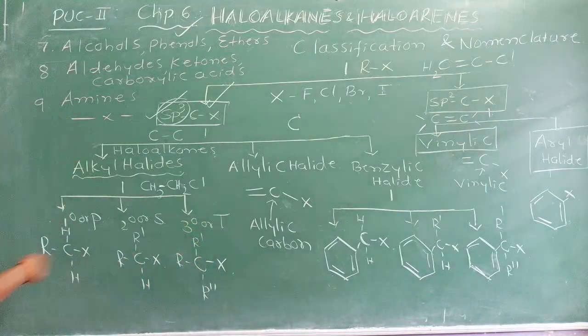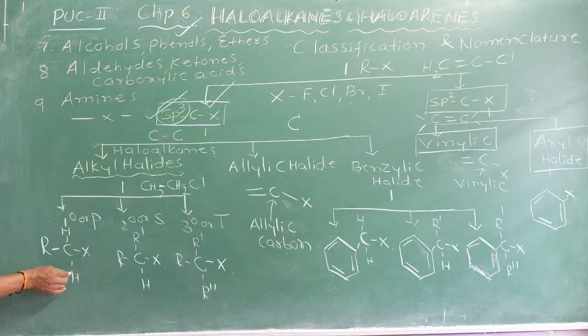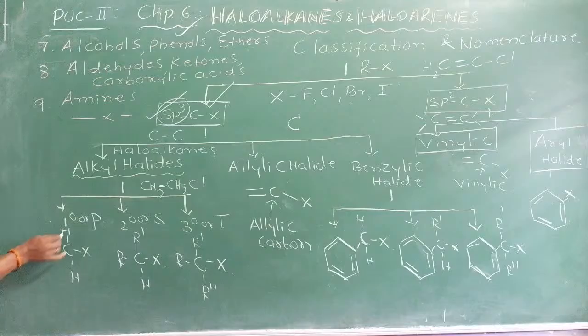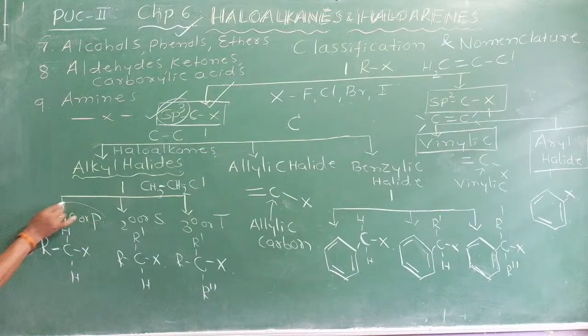Haloalkane is the IUPAC name. Try to observe the difference between them. The halogen atom is no doubt linked to the singly bonded carbon atom. Here, 2 hydrogen atoms will be left and only one alkyl group, maybe methyl, ethyl, propyl, any alkyl group will be present. If the halogen atom is linked to the carbon atom which contains 2 hydrogen atoms, then you can consider it as primary. The first step is to identify.